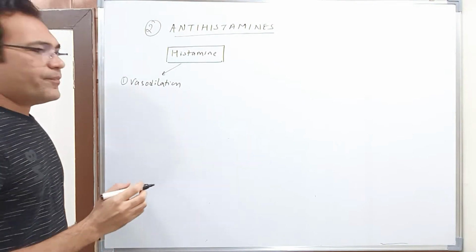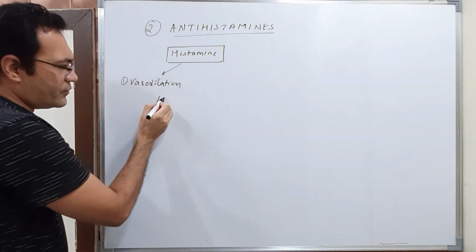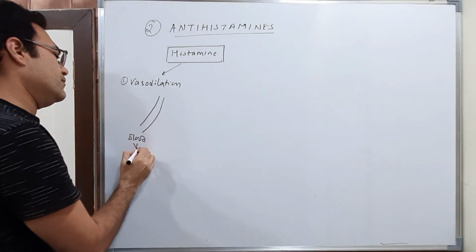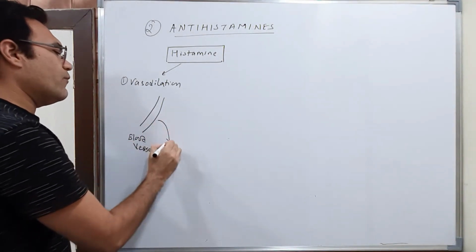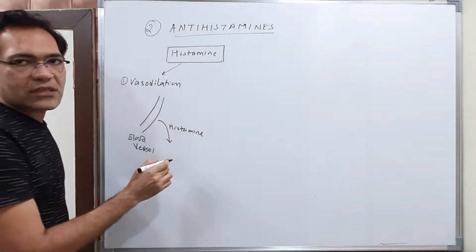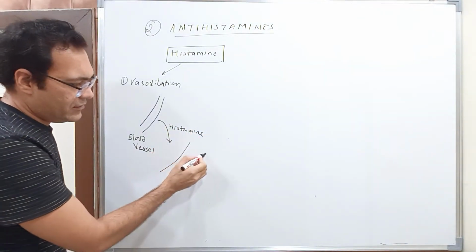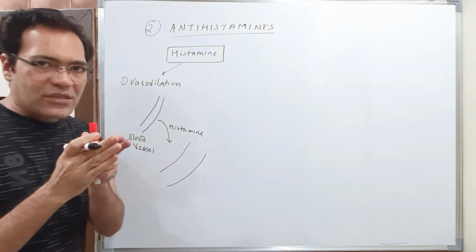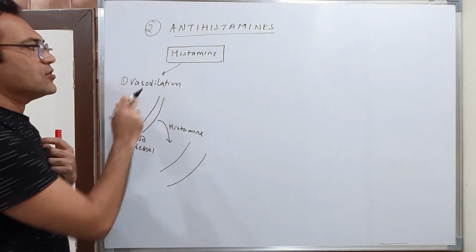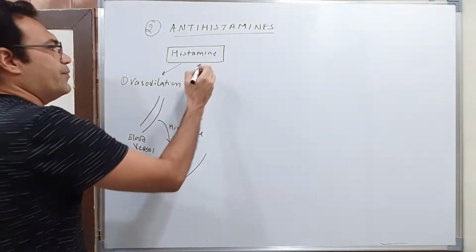What is vasodilation? See, this is your blood vessel. Now what will histamine do? This histamine will cause your blood vessel to dilate, like this. It will cause the dilation, the broadening of the blood vessels. So that is one function of histamine.